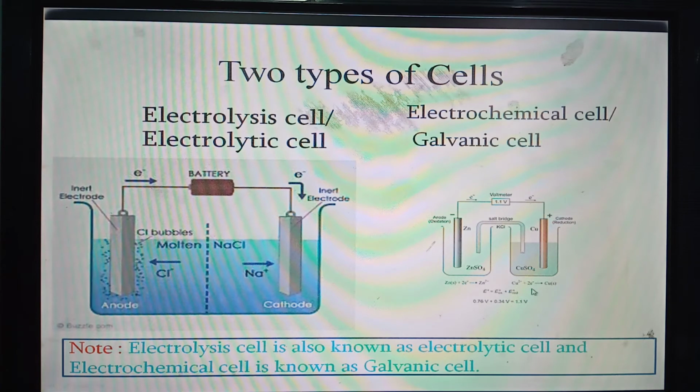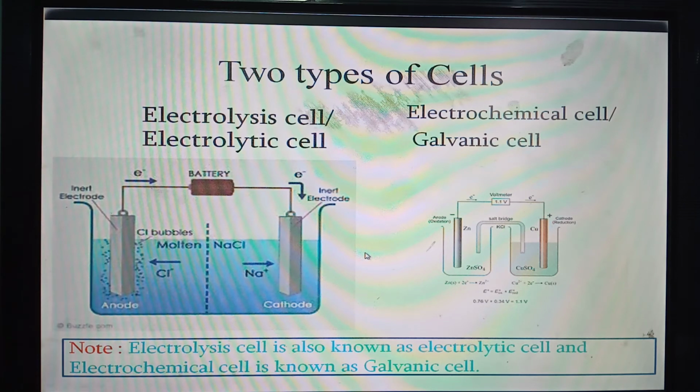Through this redox reaction, a flow of electrons has been produced from zinc to copper bar and electricity is being produced. This type of cell we shall discuss in detail later on. Today we shall discuss the first category of cell, that is the electrolysis cell in detail.